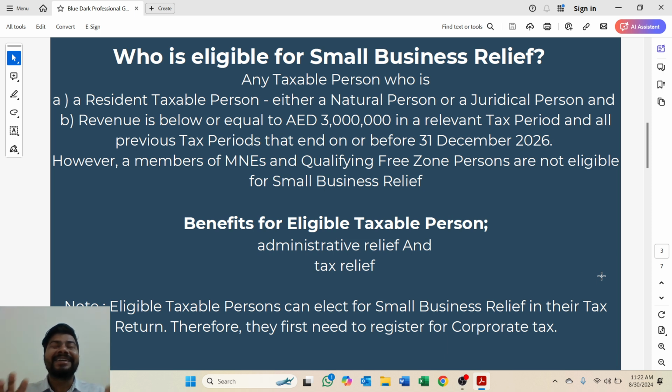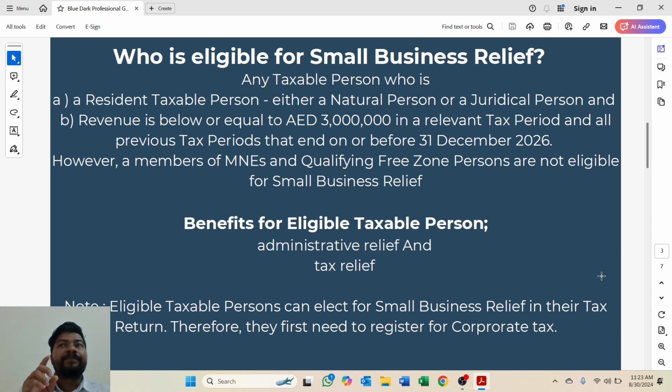One is accrual basis and the other is cash basis. So the eligible small person has an option: either they can choose small business relief, or they can choose the cash basis of accounting or the accrual basis of accounting. So this is all administrative relief.